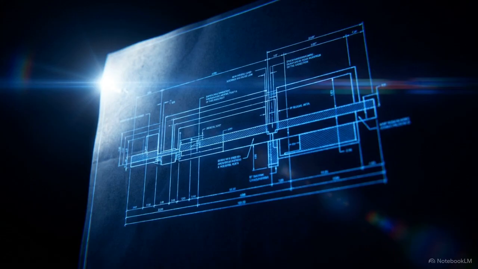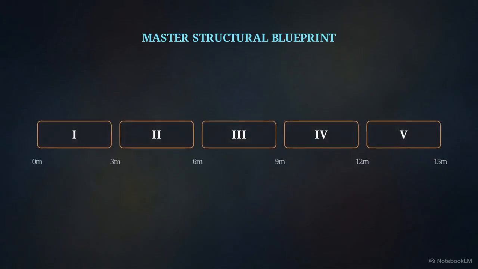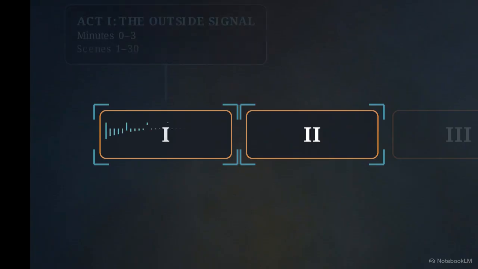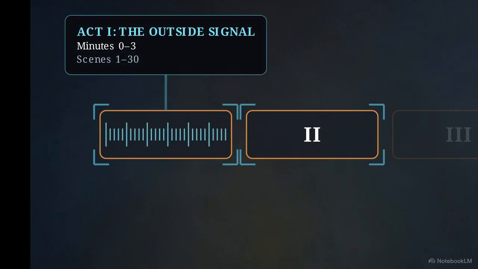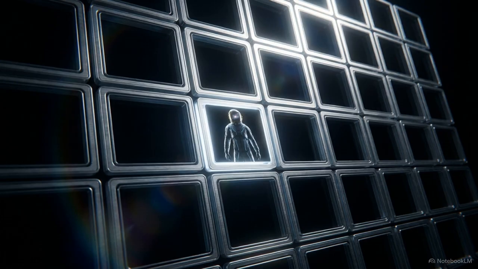A 15-minute runtime requires a rigid timeline to act as a structural skeleton. A 15-minute horizontal timeline breaks into 5 evenly spaced blocks, mapping scene counts and minute markers. Zooming in, time chunks lock into the structure. Act 1 occupies the first 3 minutes, scenes 1 through 30. Act 2 commands the next 3, scenes 31 through 60. This macro-level mapping prevents the AI from drifting into unrelated visuals, ensuring every generated clip fits into a predetermined slot.